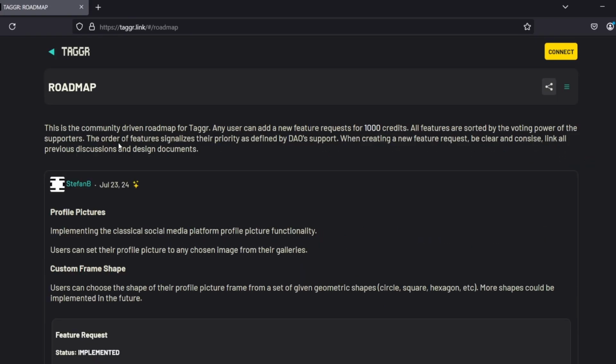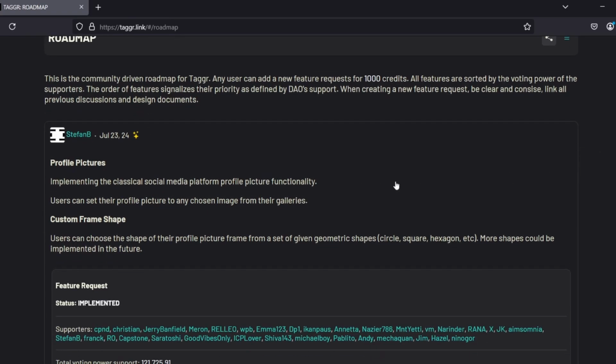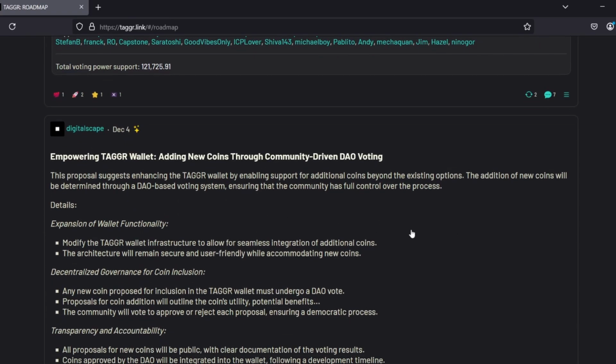And the roadmap. This is a community-driven roadmap. Any user can add feature requests for 1,000 credits. All features are sorted by the voting power of the supporters. The order of features signalizes their priority as defined by DAO support. When creating a new feature request, be clear and concise. Link all previous discussions and design documents. So these are some requests that users have that they want to implement on Taggr.